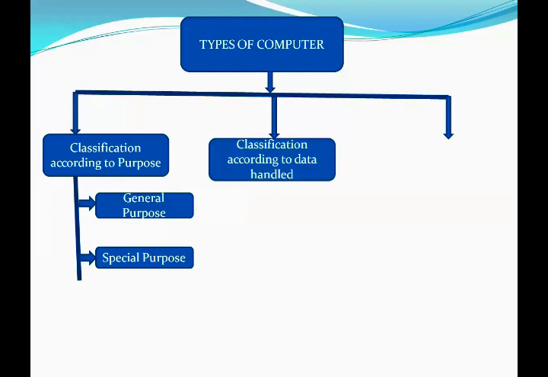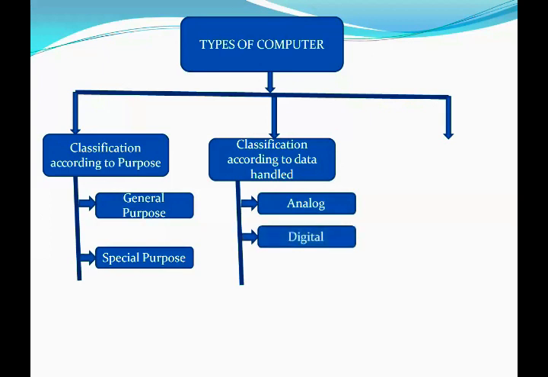Second is classification according to the data handled. Number one is analog computer. Number two is digital computer. Number three is hybrid computer.